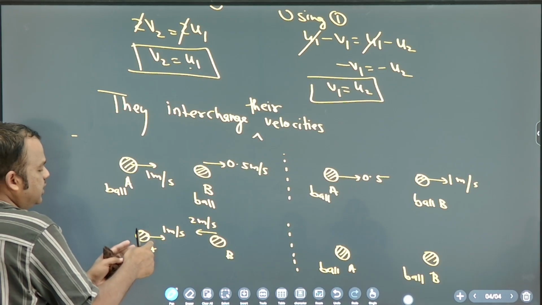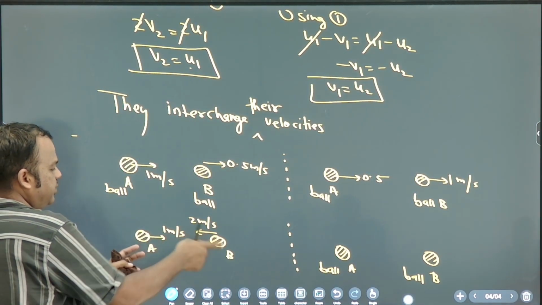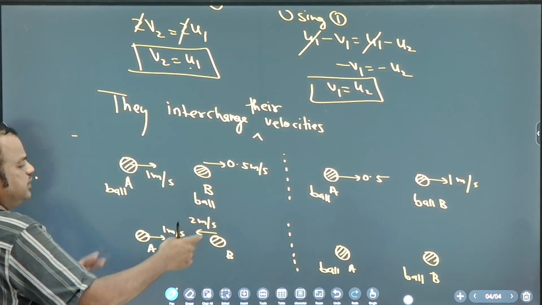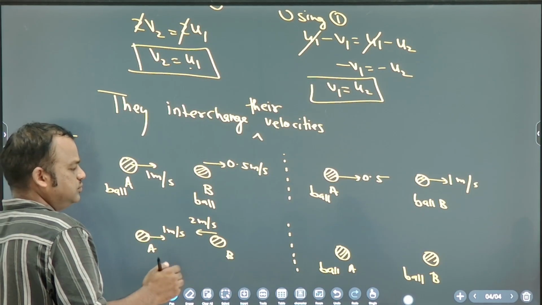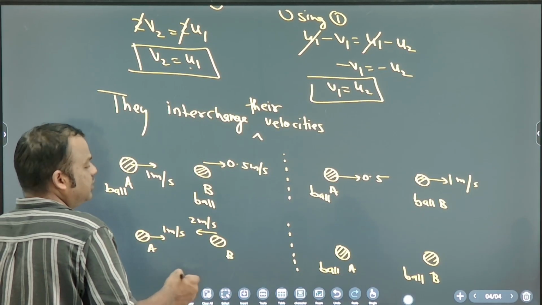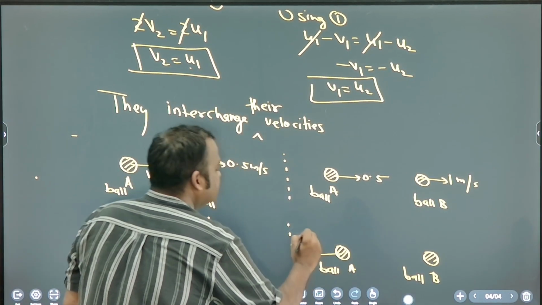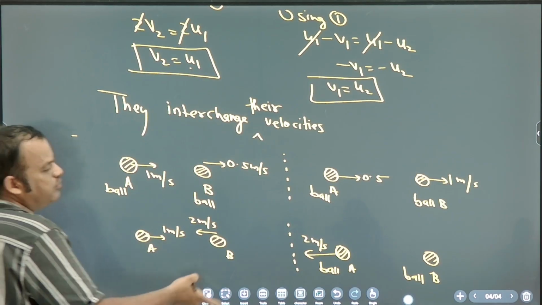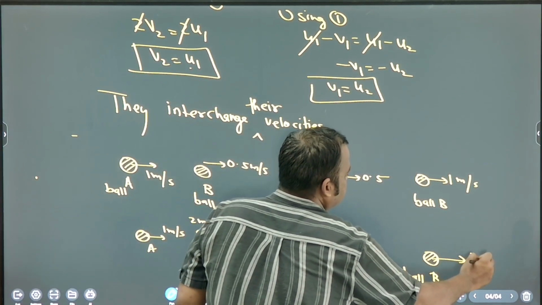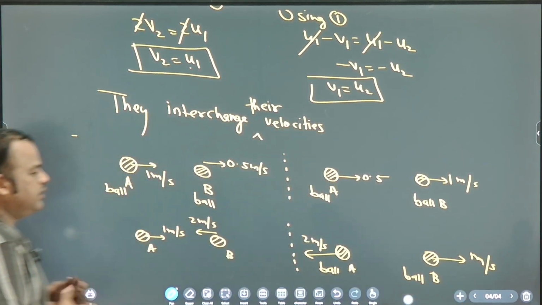Before collision, A is going 1 meter per second right side, B is going 2 meter per second left side. So after collision, what is the velocity of A? Interchange. 2 meter per second left side. What is the velocity of B? 1 meter per second right side.